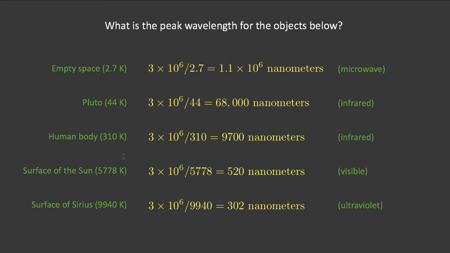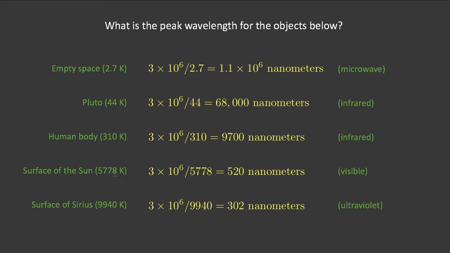Now we're going to jump up in temperature to the surface of the sun, 5,778 Kelvin. That has a wavelength of 520 nanometers, which puts it right in the center of the visible spectrum. If you remember a few slides ago, I said that the visible spectrum is about 400 to 700. So the surface of the sun is right in the middle of that range. That's where its peak is.